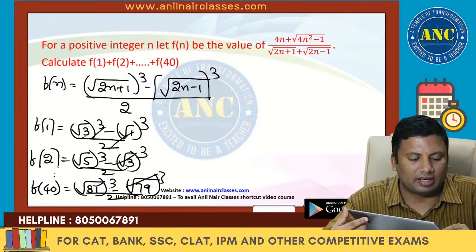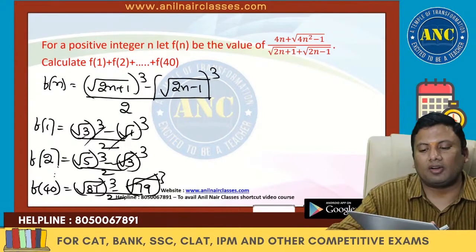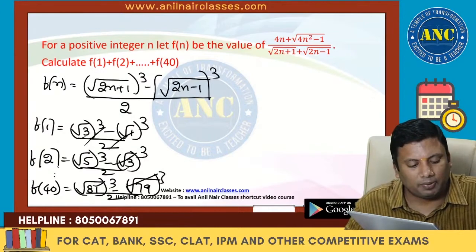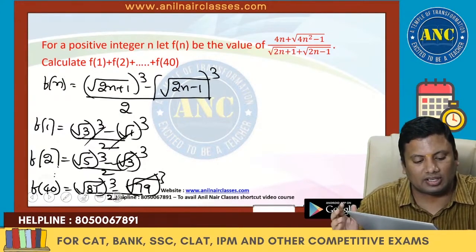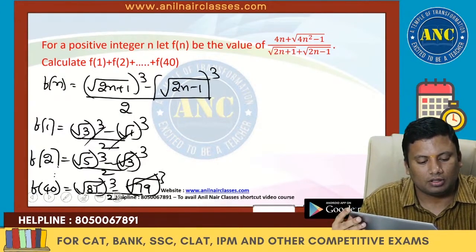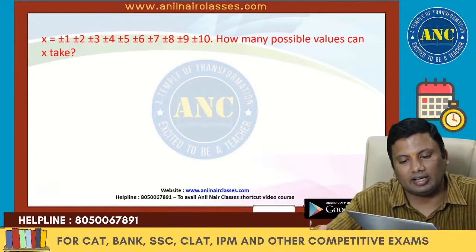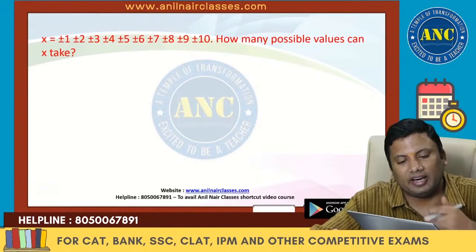All intermediate values will be cancelled. Calculate it and you will find the answer. I hope the idea is clear. Simple final step, add and you will get the answer. Right? Very good question it is, sir. Right? The next 3 questions are very good questions.